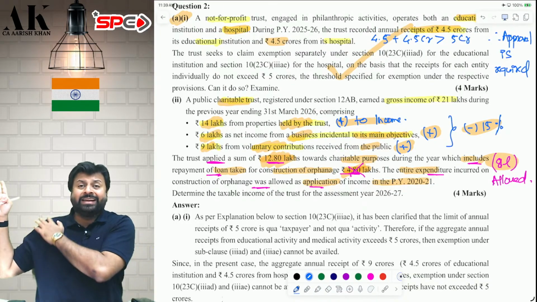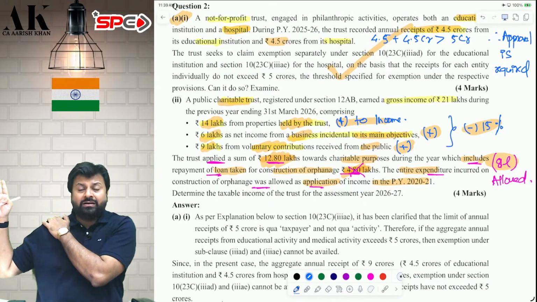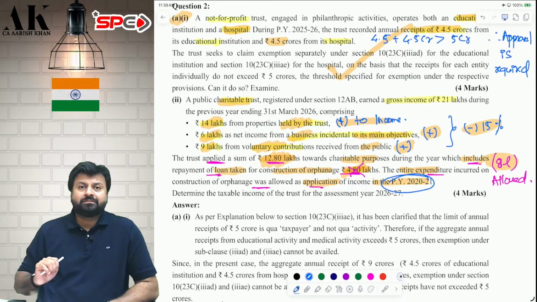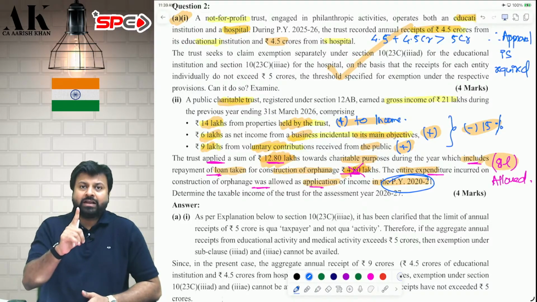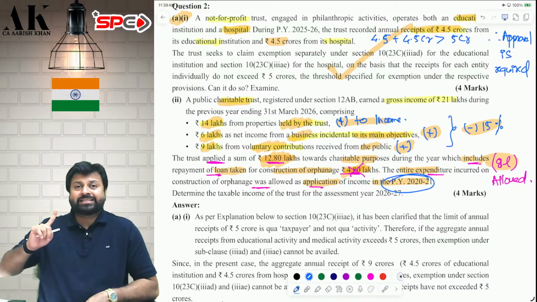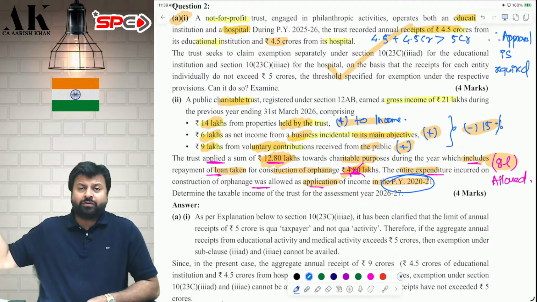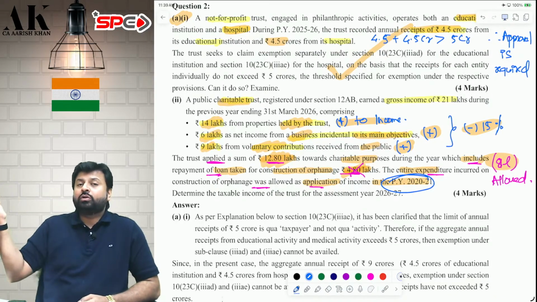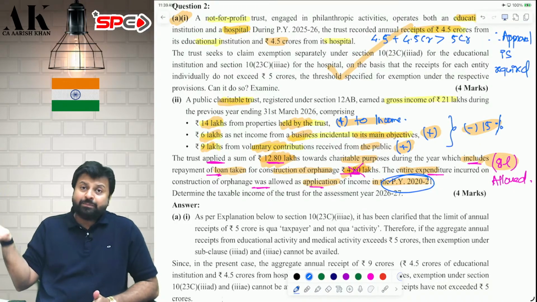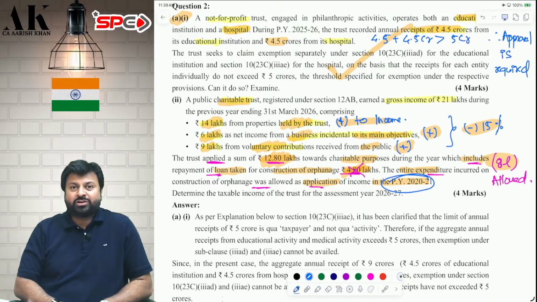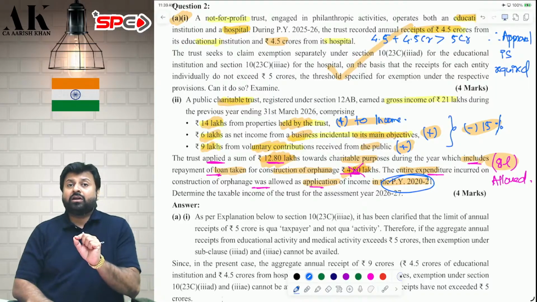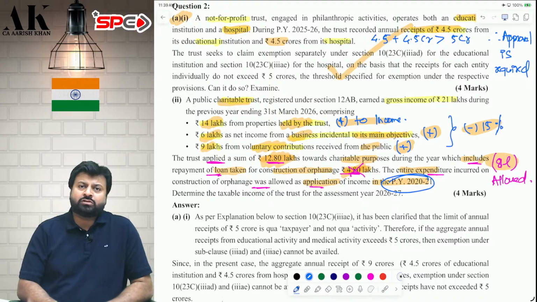If you have already taken a loan before 21, in this case, you have taken loan before 1/4/2021. Correct? So that time the expenditure was directly allowed. You do not have to repay the loan. That repayment of loan condition came after 1/4/2021. That is the reason I have mentioned in our concept book also very clearly that this amendment of loan repayment has come in Finance Act 2021.